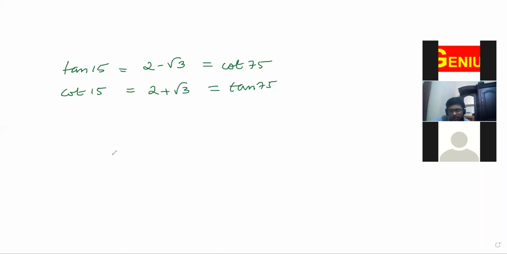Ma'am, in sine and cos also like that? Yeah, in sine and cos also. That is, sine 15 is equal to cos 75. Cos 15 is equal to sine 75.